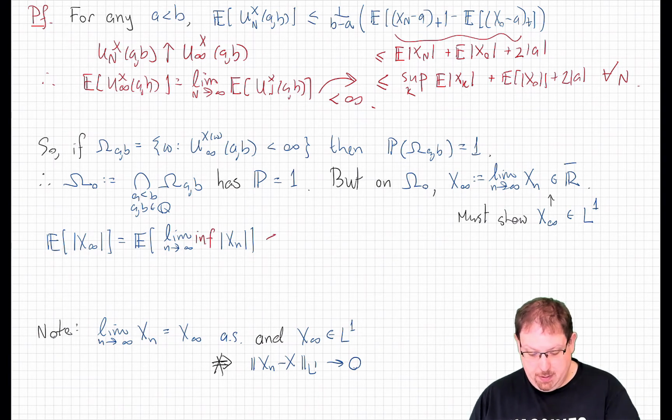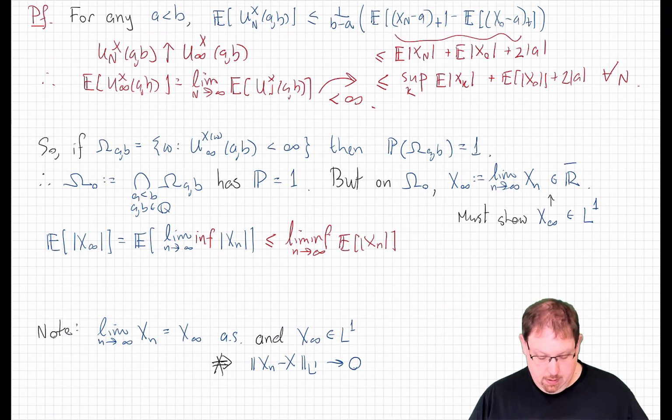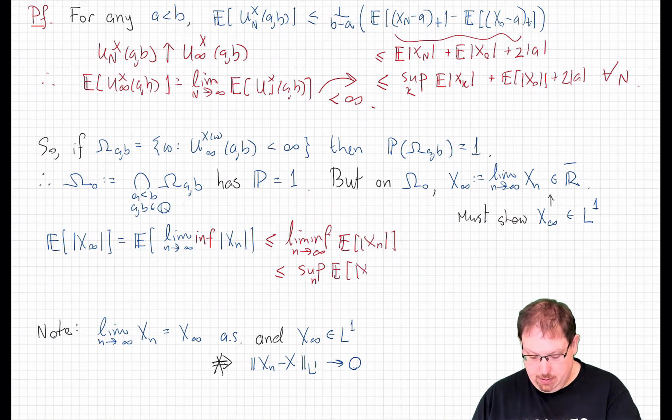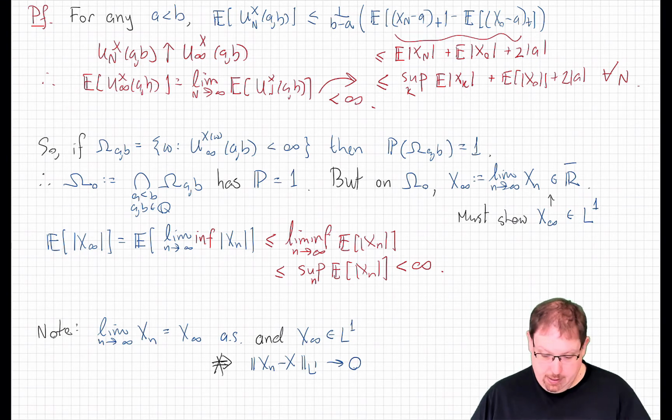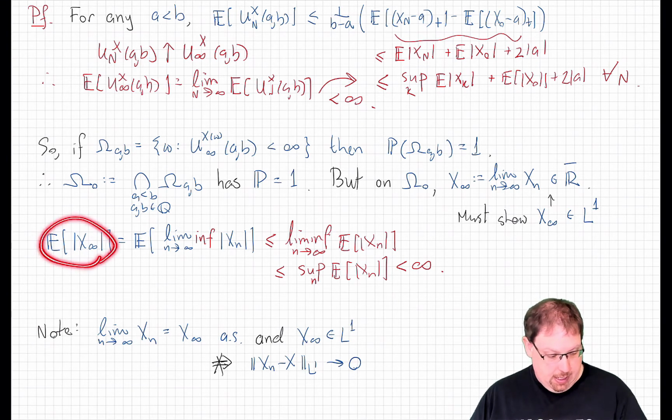By Fatou's lemma, that's less than or equal to the lim inf of the expected values, but that lim inf is certainly less than or equal to the supremum of those expected values. And that is, by assumption of the problem, finite. So that shows that this is an L1 random variable.